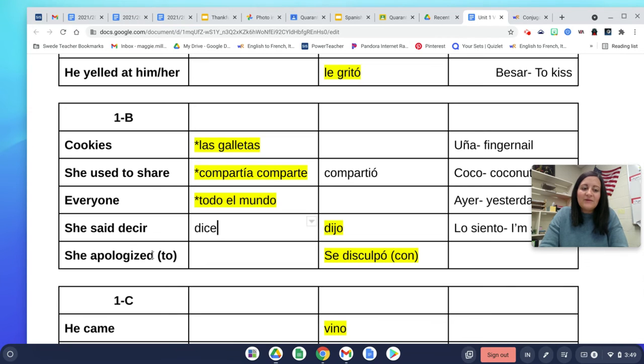All right, and then the final one on here is he or she apologized to, and that's going to be se disculpó con. Now, normally we would translate con as with, but notice in this phrase of se disculpó con, it does translate as he or she apologized to. And that is important to note because in English, that makes a big difference in the translation.